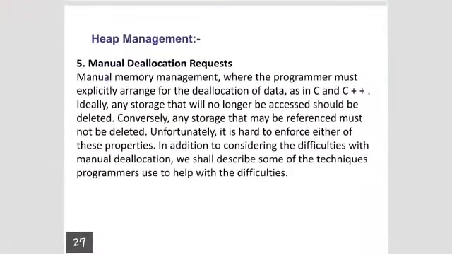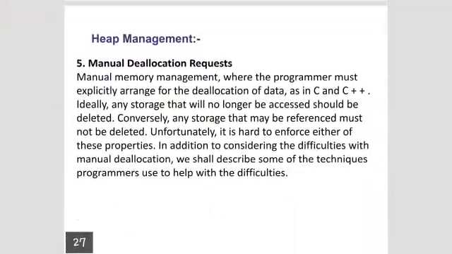Okay, so what does allocation mean? The allocation request means the memory which is required to perform a particular operation by the program.